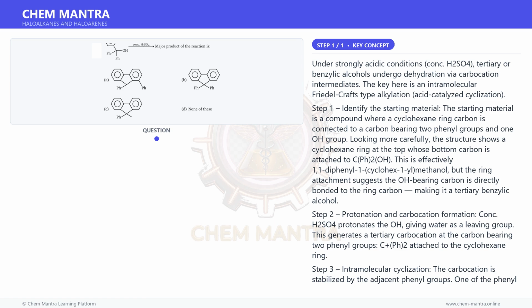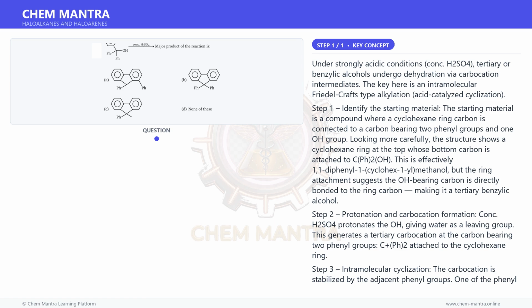Step 2. Protonation and carbocation formation. Conc. H2SO4 protonates the OH, giving water as a leaving group. This generates a tertiary carbocation at the carbon bearing two phenyl groups, C+(Ph)2, attached to the cyclohexane ring.